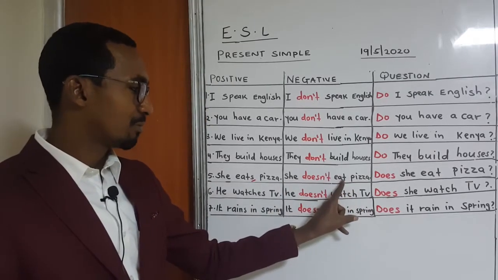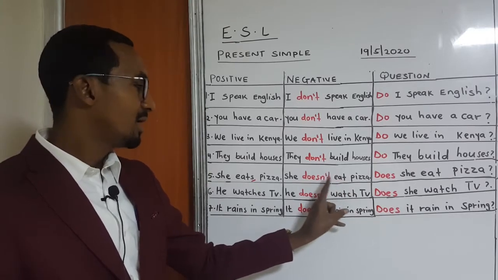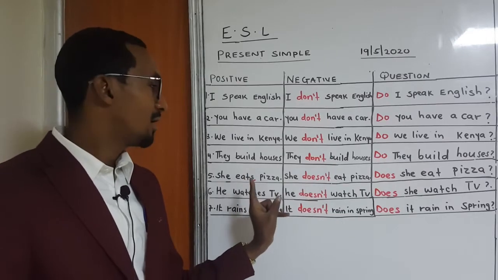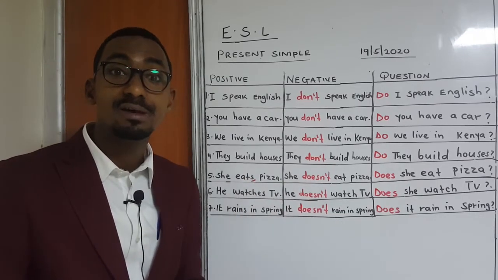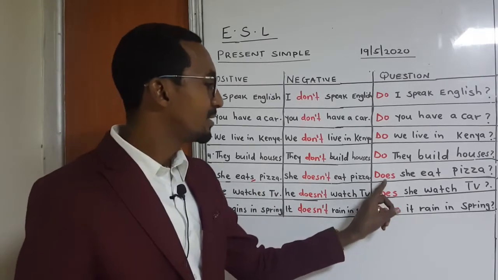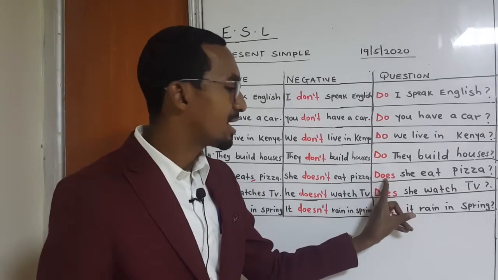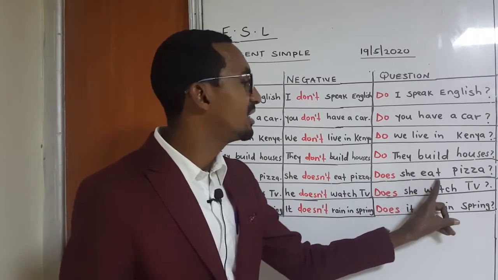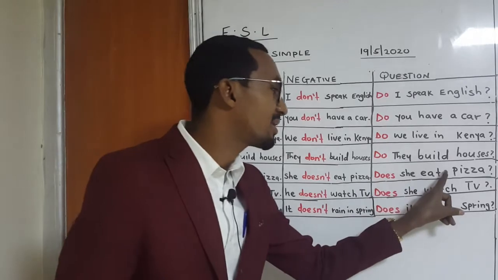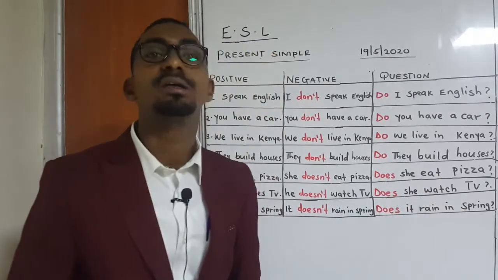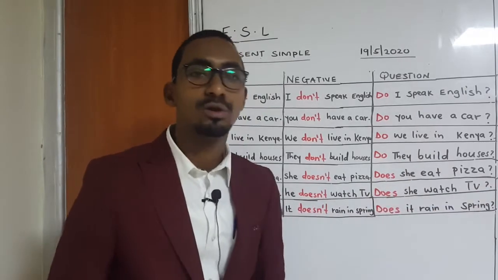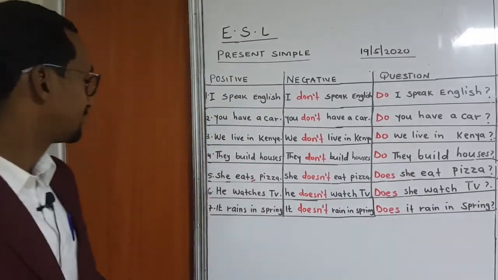And here is the biggest problem: after doesn't, the verb does not take s. She doesn't eat pizza. Question this time round, we use does. Does she eat pizza? And then remember not to forget the question mark.